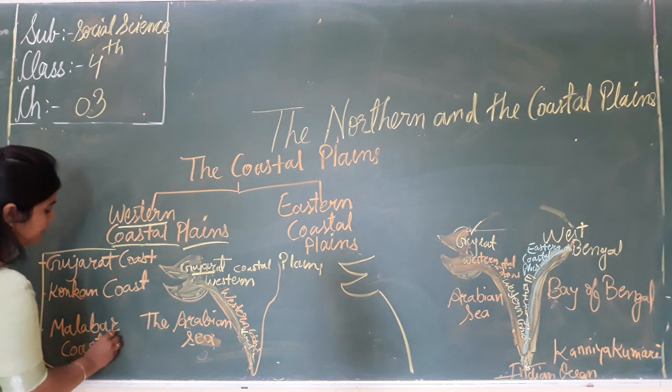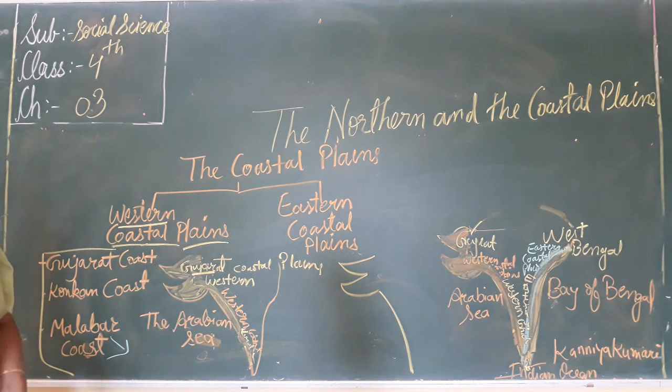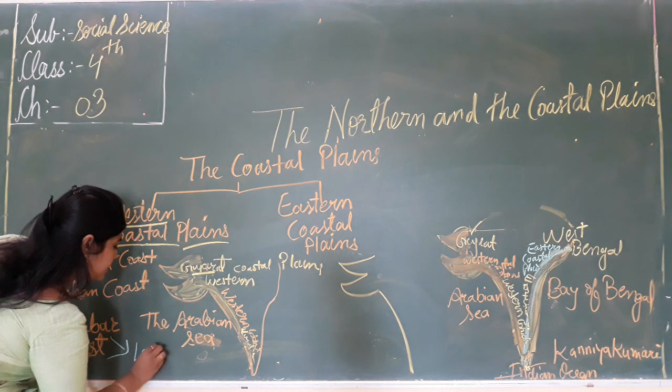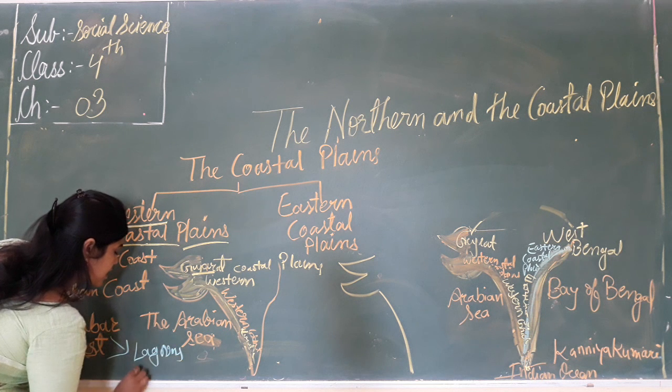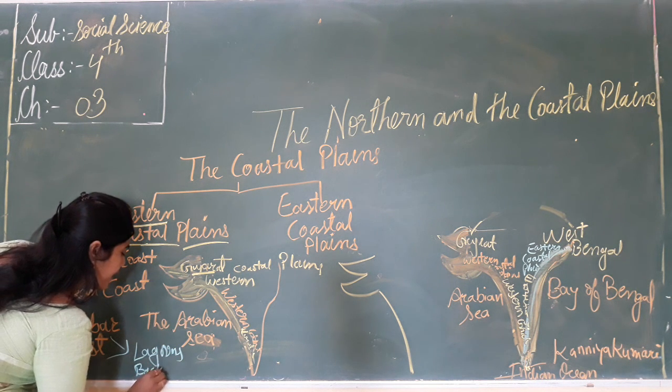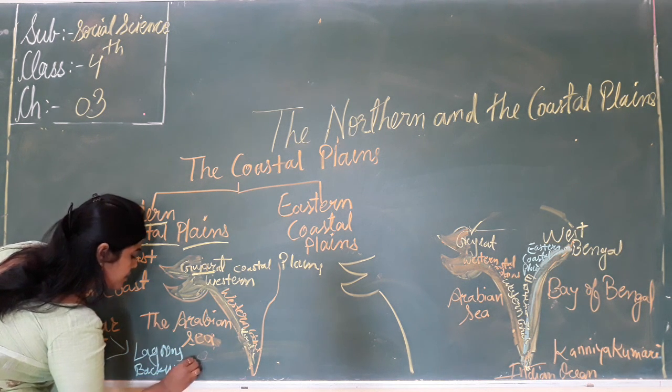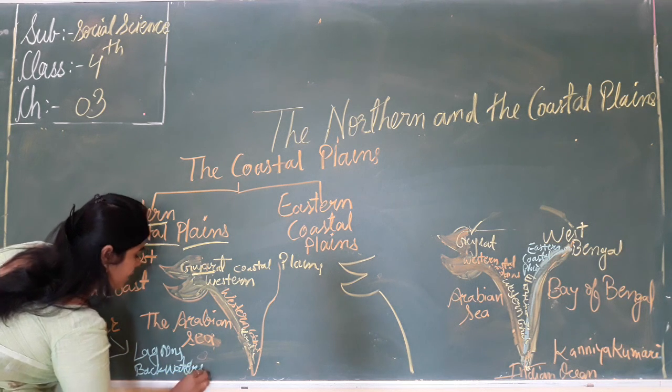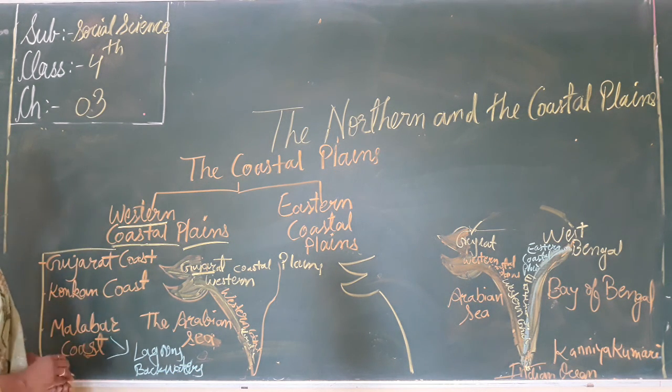Now, in this Malabar coast, what are found? Lagoons and backwaters are found in the Malabar coast.